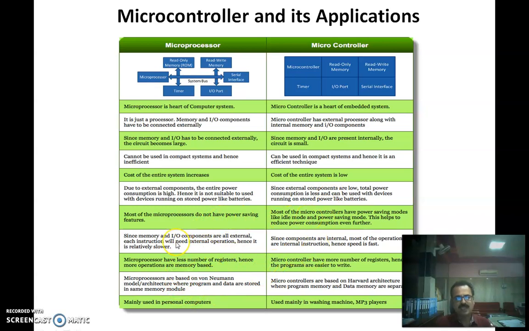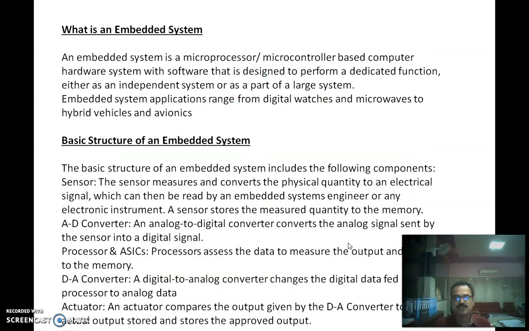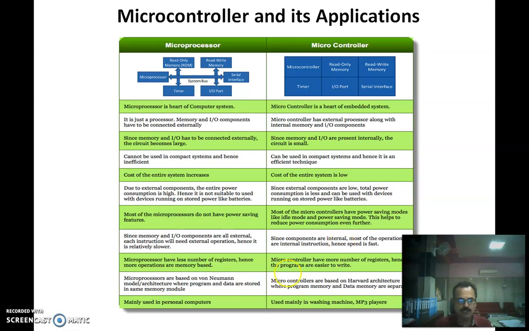As far as the next difference is concerned, since memory and IO components are all external, each instruction will need an external operation, and hence microprocessors are relatively slower as compared to microcontrollers. Microcontrollers are relatively faster than microprocessors.